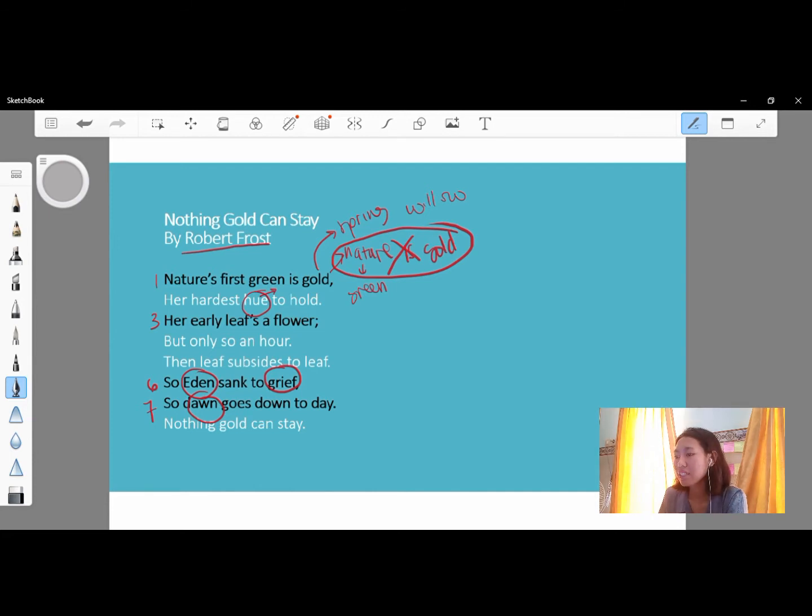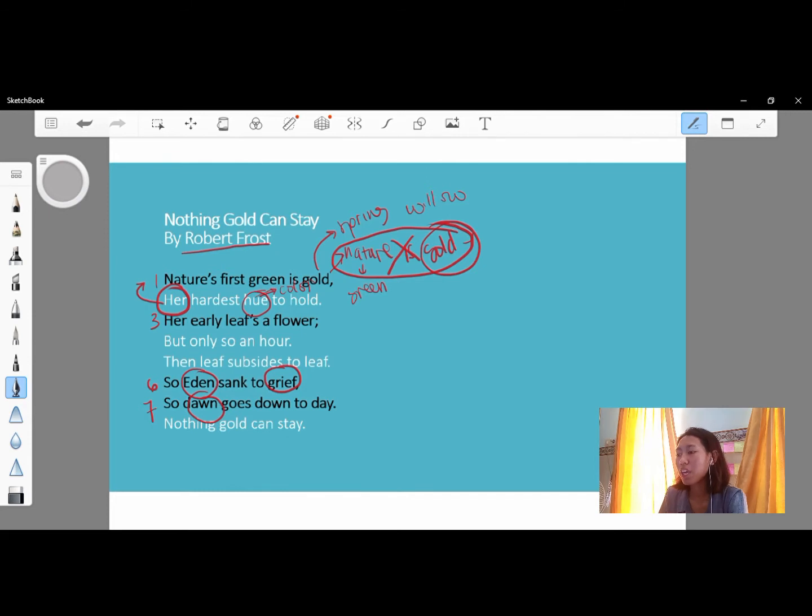Okay, next, I want to explain the next line. Her hardest hue to hold. Again, this line supports the lines before, and Frost used her here to symbolize a woman. And hue here is the color of gold.